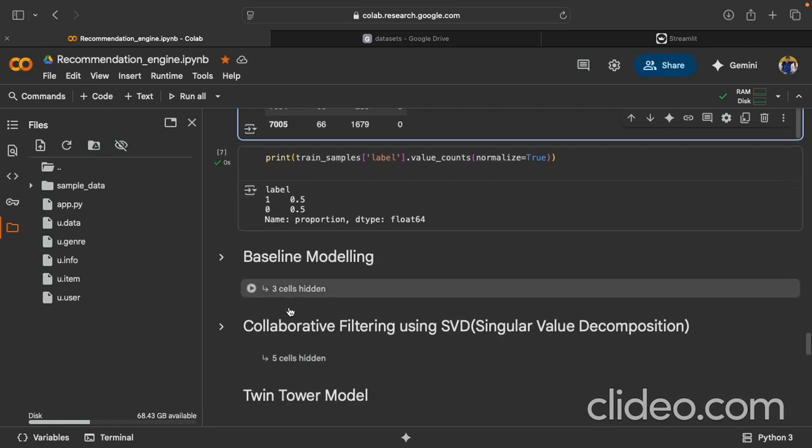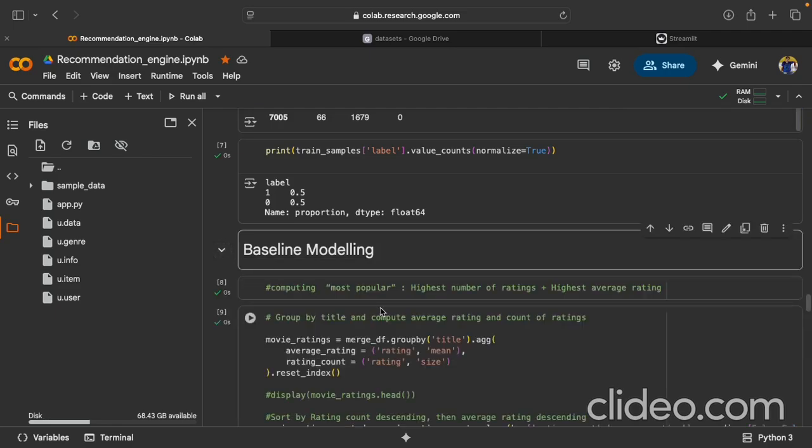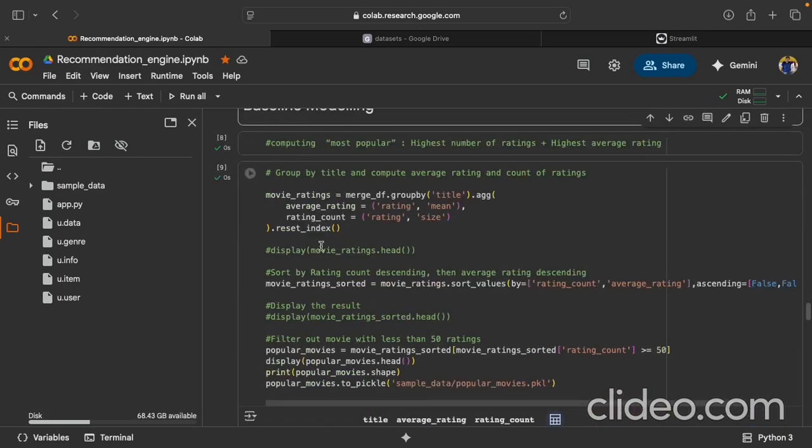Okay. So after all the cleanup, and having all the data split, we move to baseline modeling. This would give us an insight into the data: what is the most popular, what is the highest rated movie? So we try to get certain insights from this data set.